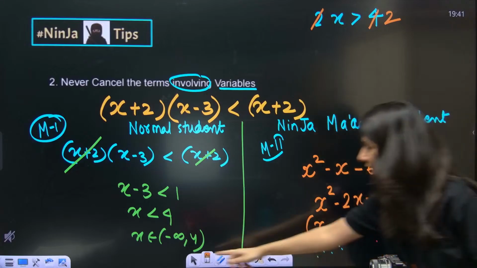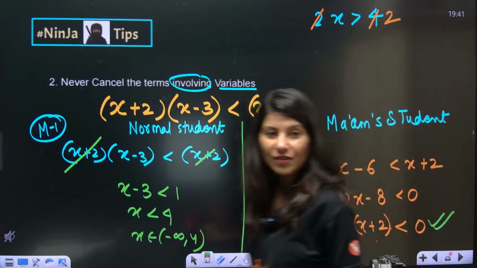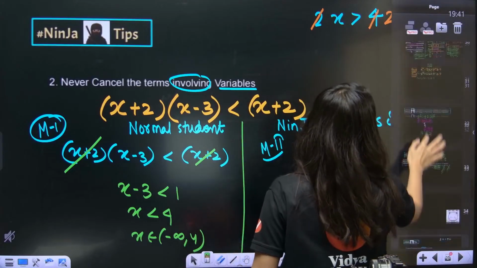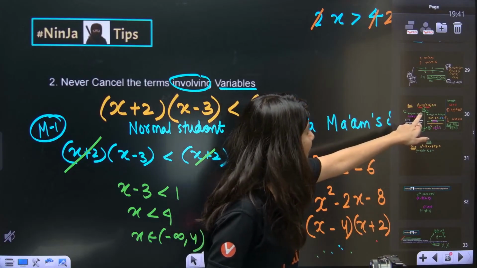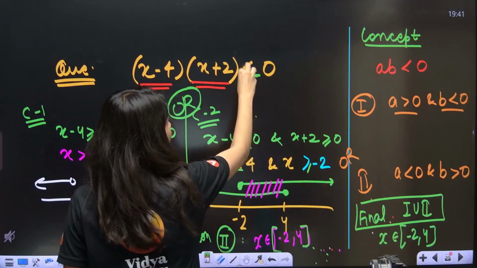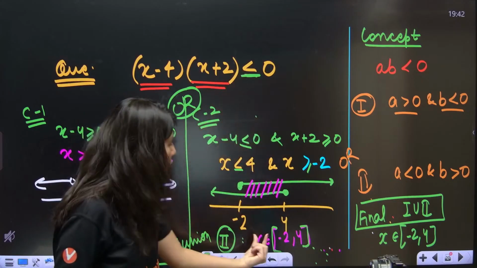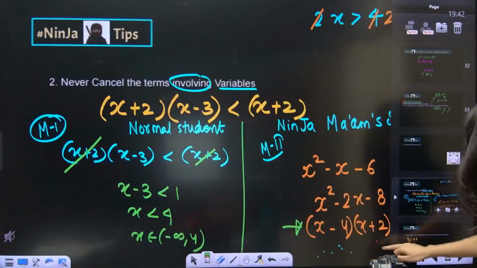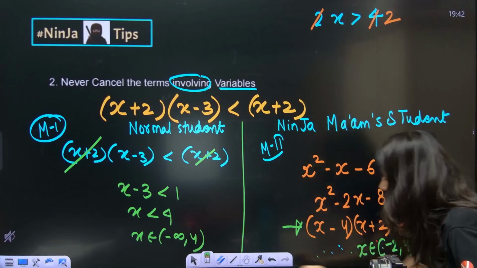So can you see the same question? We have done this, huh? Same question. This is the question. We have already done this, na? How many of you remember? Let me just take you through that question. Remember, (x minus 4)(x plus 2) less than or equal to 0. Equal to is there, that is why close bracket. If equal to is not there, then open bracket, minus 2, final answer will be minus 2 to 4. So this question is having x belongs to minus 2 to 4, already solved. This type we have already done.